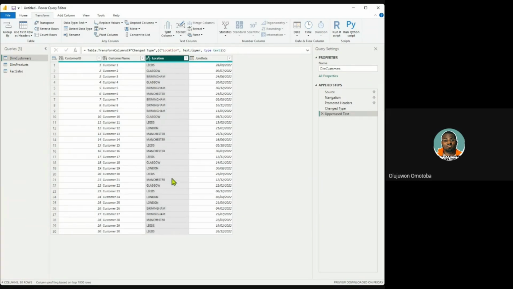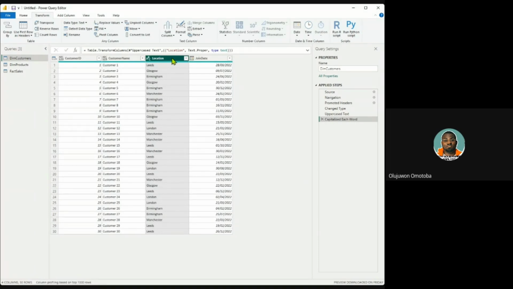Can you see what happened? It's changed instantly. If there are 200 million rows, that is how it's going to change and obey your instruction. Now I'm rest assured that we all know how to change the format of text instantly. You can just change it by coming to format. I want to capitalize each word, I just click on it and it normalized everything. That has been taken care of. It's just that simple.